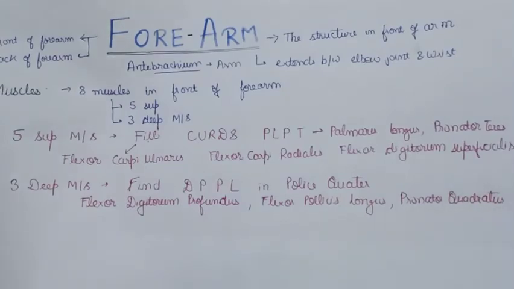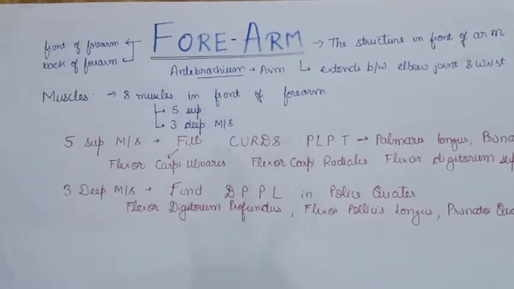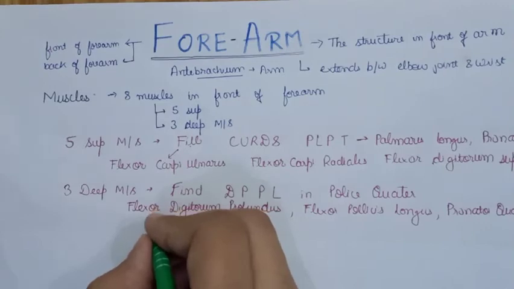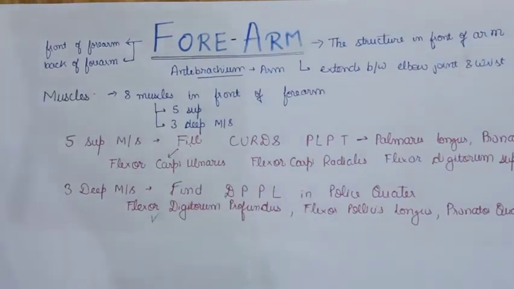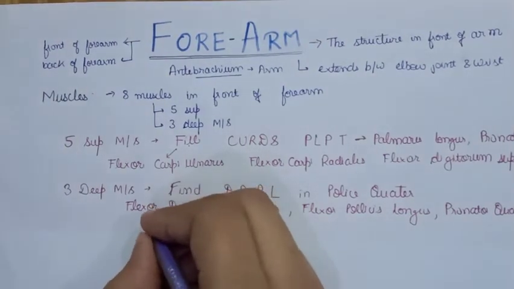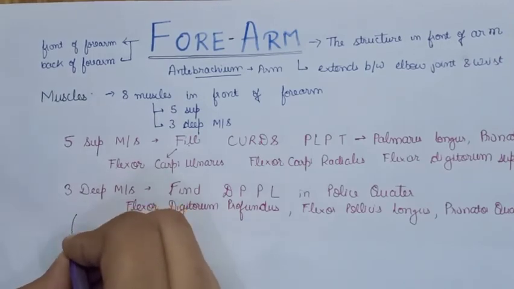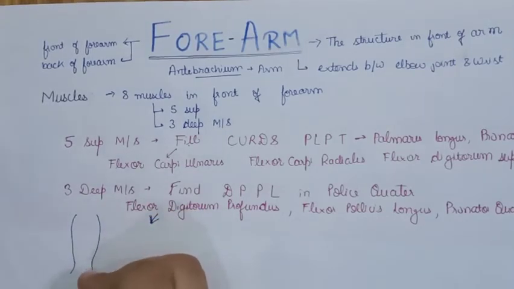So like this we have completed the 8 muscles of the front of the forearm. So let's learn something about the two important muscles, that is the flexor digitorum profundus and the flexor pollicis longus. So what is the speciality of this muscle, that is the flexor digitorum profundus? Let us see. You will be pleased to know that if you see the diagram of the forearm, suppose this is the forearm and here the hand begins.